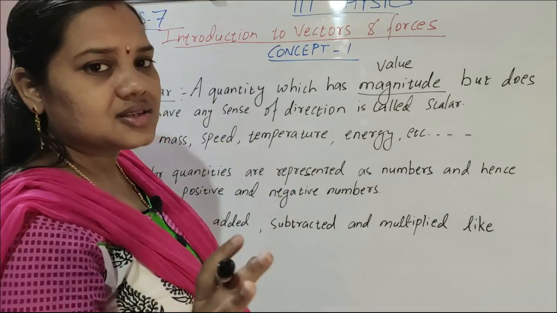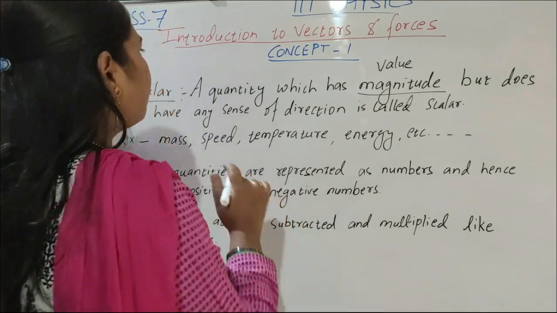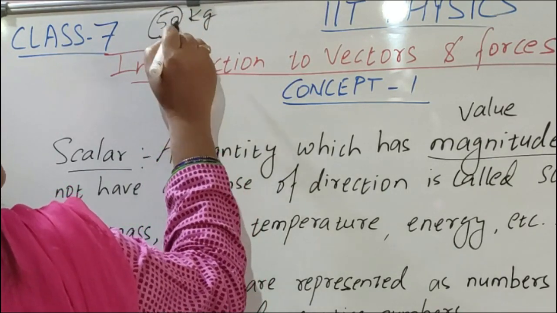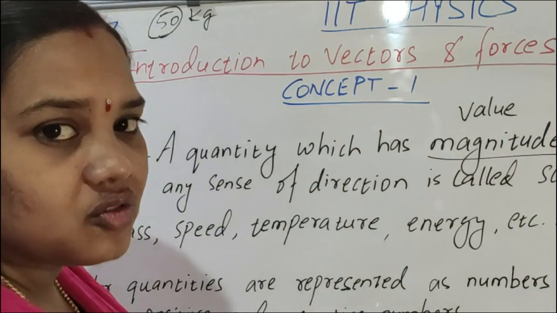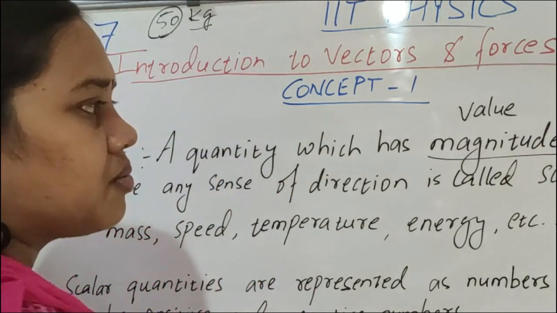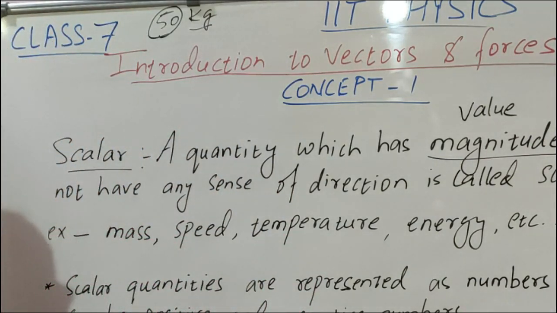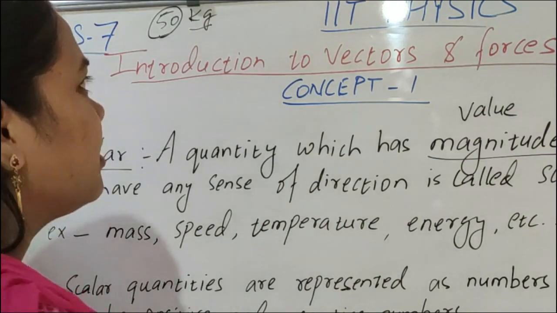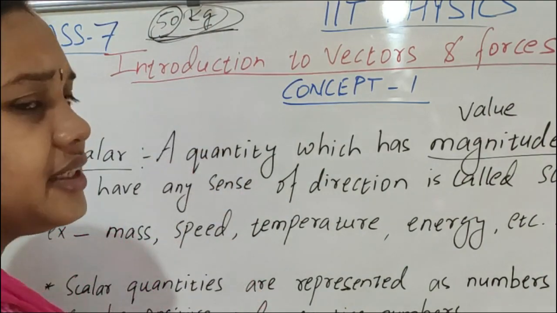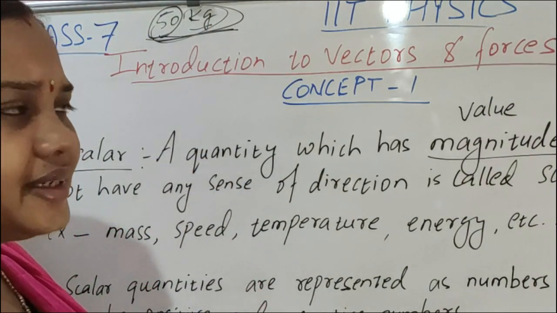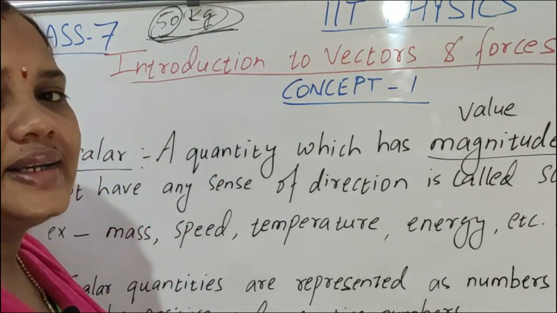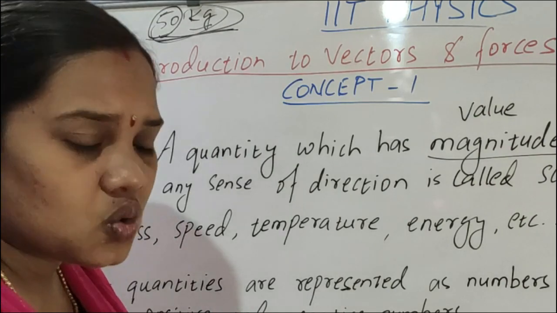Example, if I write 50 kg, then 50 is the magnitude and kg is the unit. But it does not have any sense of direction. Can we get any direction from this 50 kg? No, it is not saying anything about direction. So this quantity is known as scalar quantity.